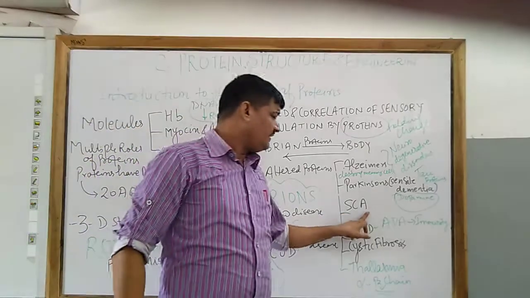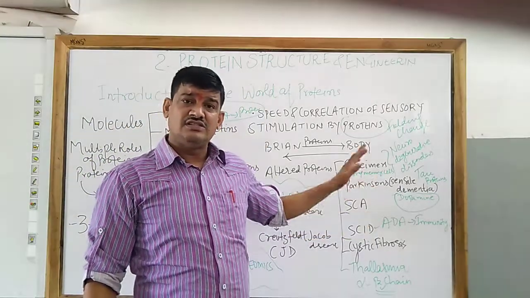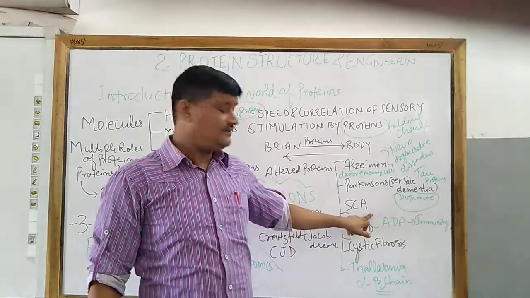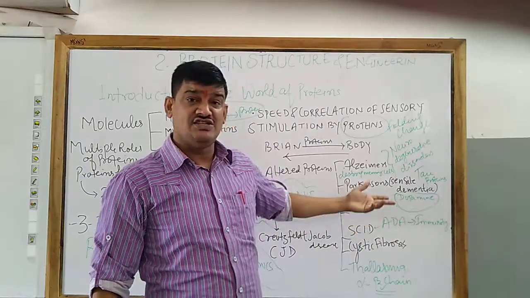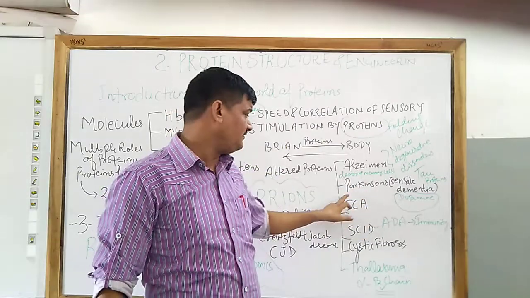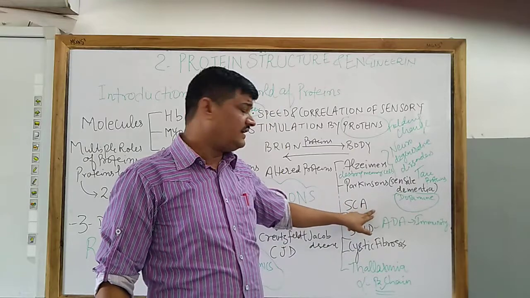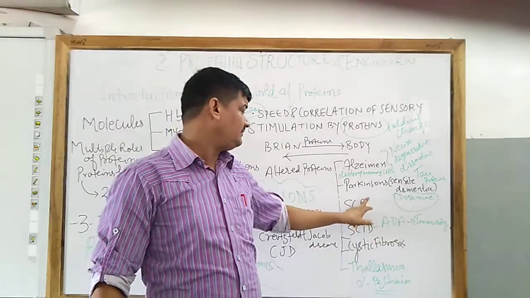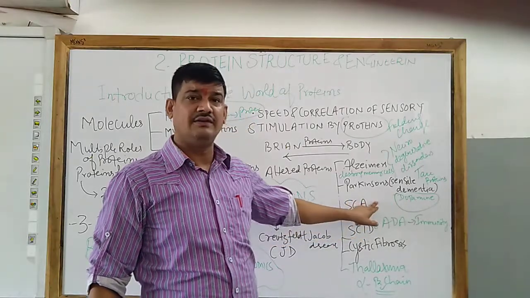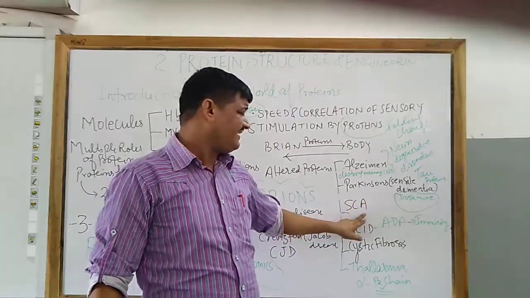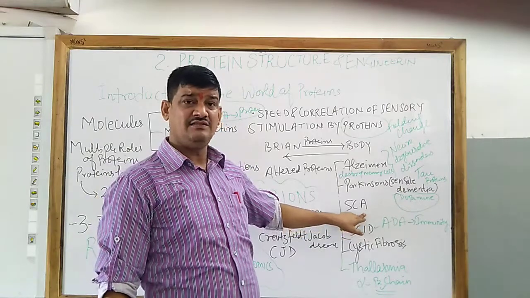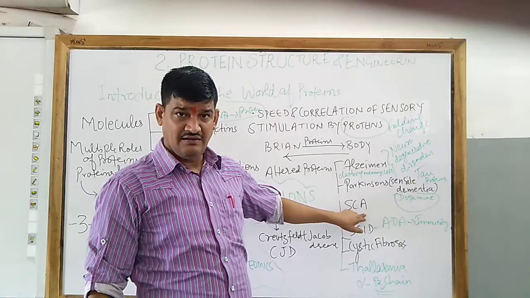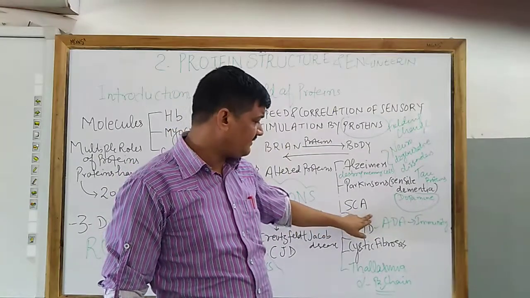In this sickle cell anemia, what happens? The gene responsible for producing the amino acid, that is the protein, is changed. The protein synthesis has been changed. Therefore, the RBC becomes a sickle cell. This disease is generally found in the African continent. So sickle cell anemia is a disease where our RBC become curved, and there is less red blood cell formation.